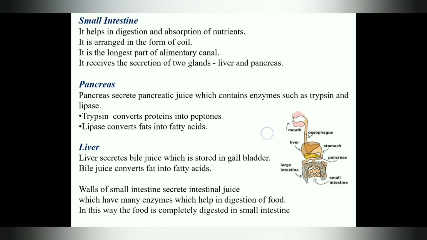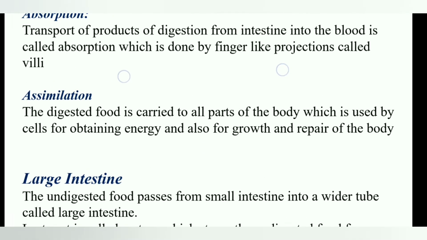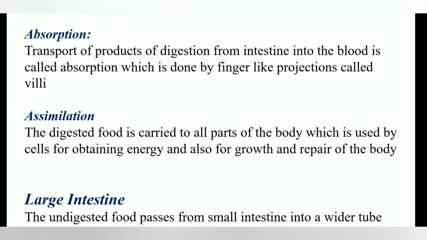Now in the next slide, we can see absorption. So the digested food has to be absorbed. Transport of products of digestion from intestine into blood is called absorption. So the food which is digested has to be absorbed into the blood. Then only it can go to different parts of the body. So how is it absorbed?